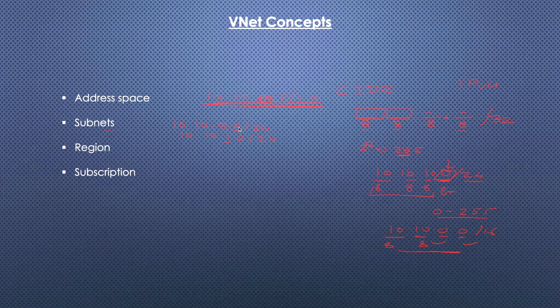For example, here I'm writing 1, but it's only 2 to the power something. We cannot put just 1. We have to put something like 2 to the power something, like 0, then 2, then 4, and only then can we define the next IP ranges for our subnet. So any VNet which we are going to create requires an address space, and for creating resources we need to create a subnet inside that VNet.